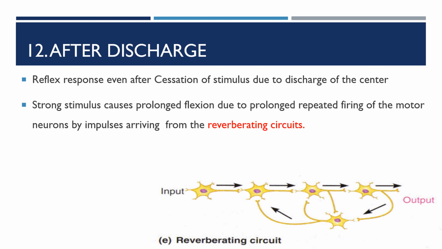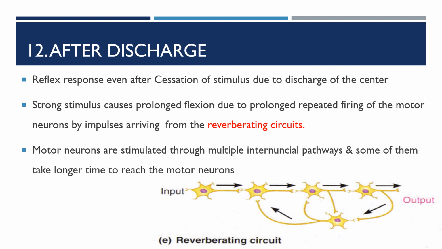A strong stimulus causes prolonged flexion due to prolonged repeated firing of the motor neurons by impulses arriving from the reverberating circuits. So these reverberating circuits are responsible for the prolonged response. Motor neurons are stimulated through multiple internuncial pathways, and some of them take longer time to reach the motor neurons again.